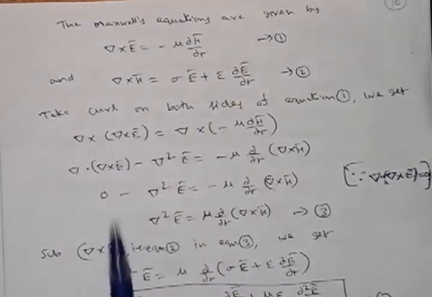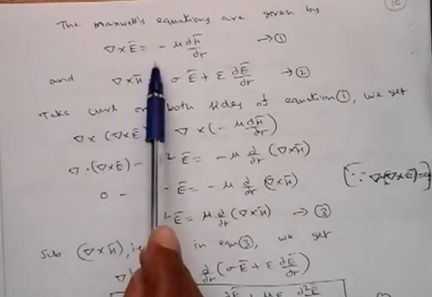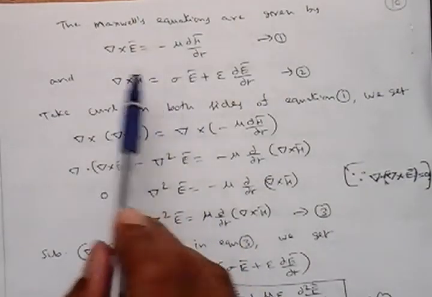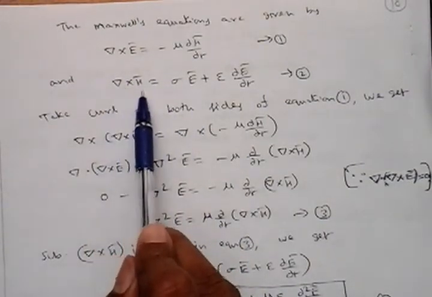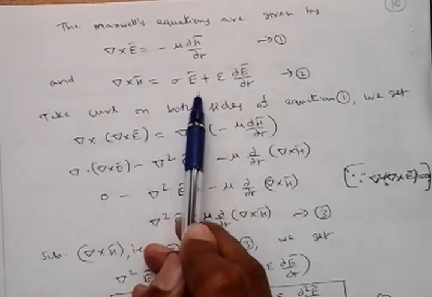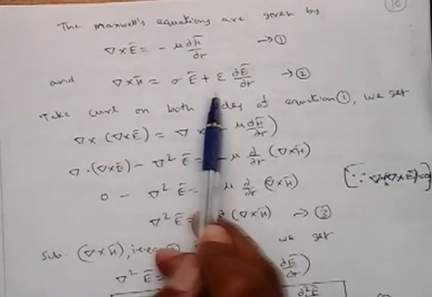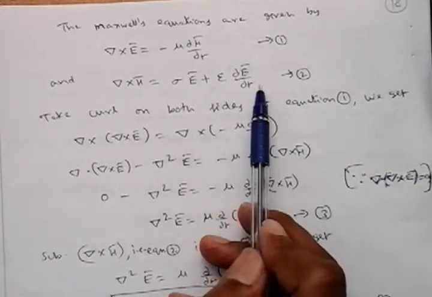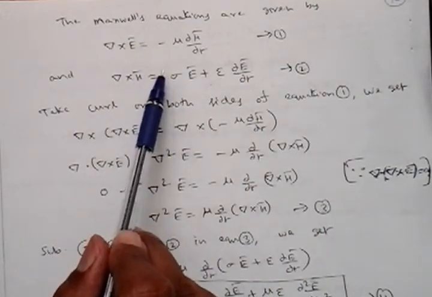Next, one of Maxwell's equations related to electric field and magnetic field is del cross E bar is equal to minus dou B bar by dou T. But B is equal to mu into H, so del cross E bar is equal to minus mu dou H bar by dou T. Next, del cross H bar is equal to sigma E bar plus epsilon dou E bar by dou T, as per the modification of Ampere's law. So now these two equations are modified according to the uniform plane wave.